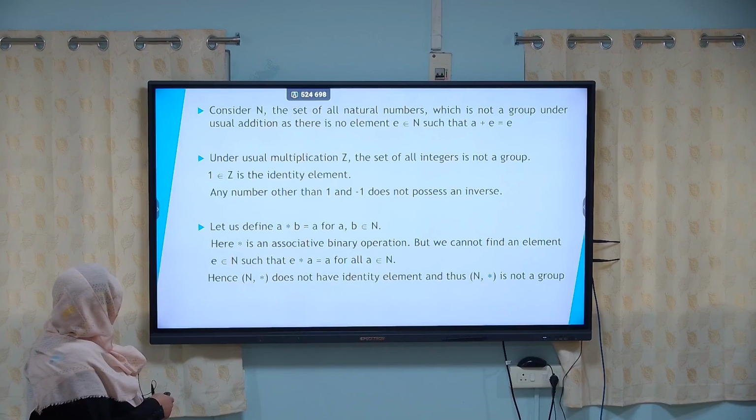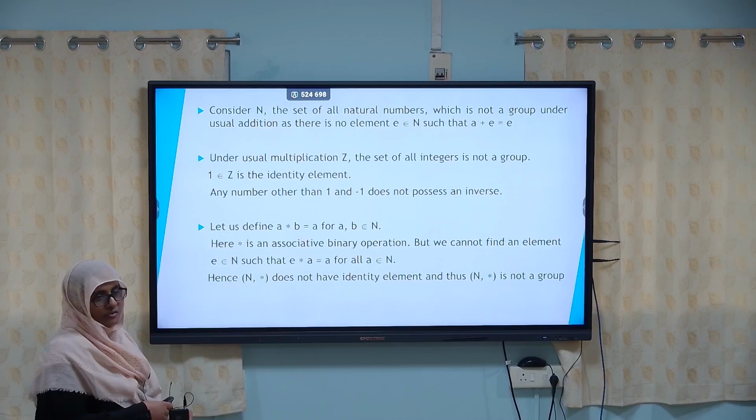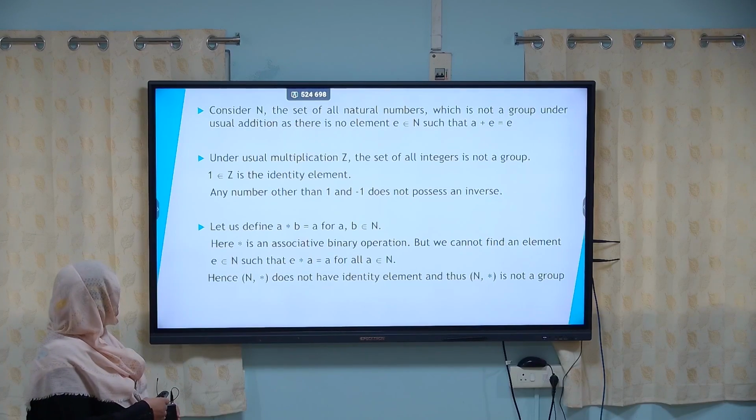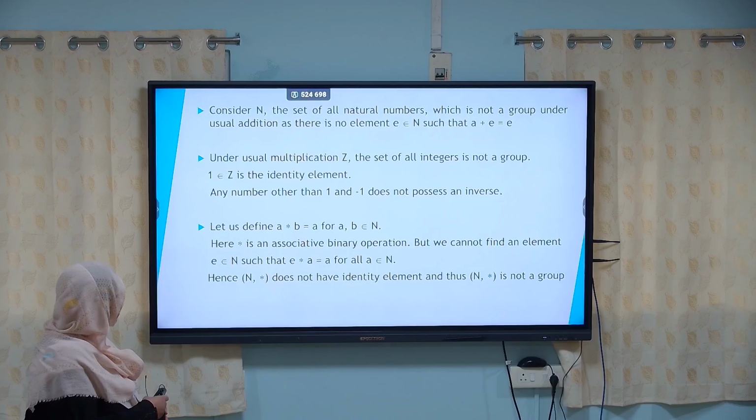Consider the set of all natural numbers N, which is not a group under usual addition, as there is no element E belonging to N such that A plus E equals A. So far we have seen the examples for groups. This is the set of natural numbers which is not a group under usual addition.